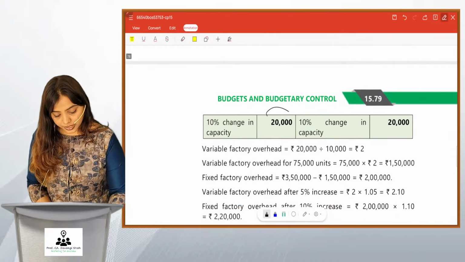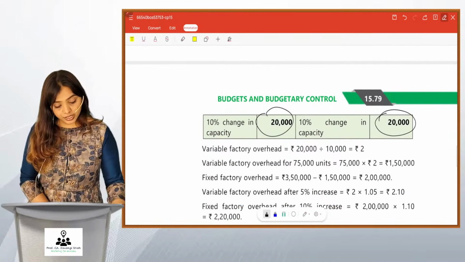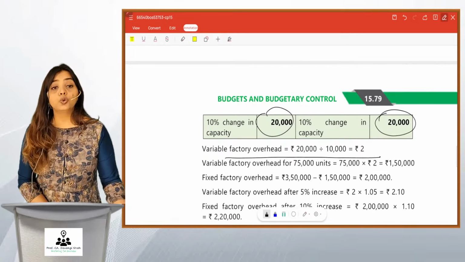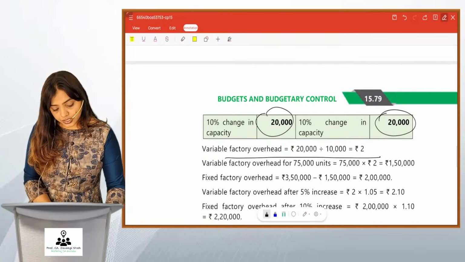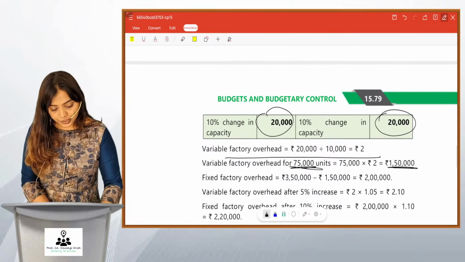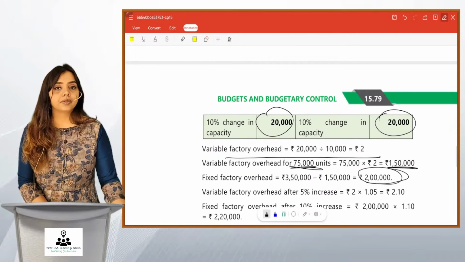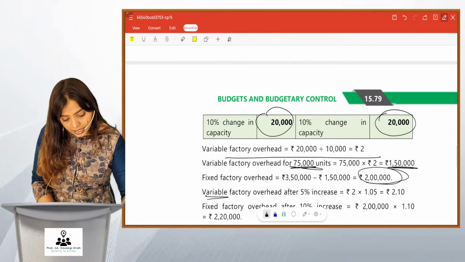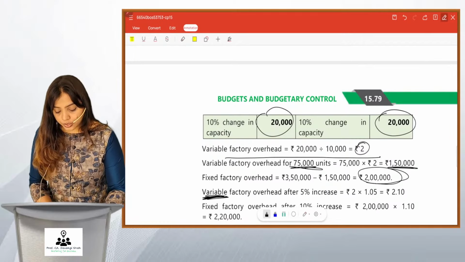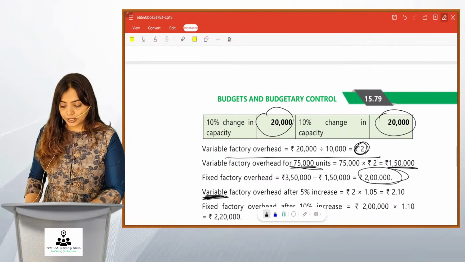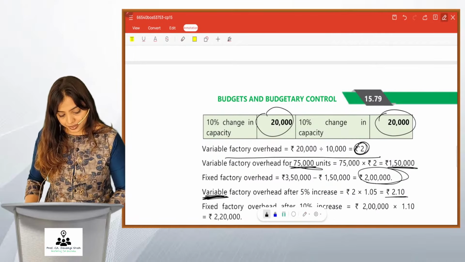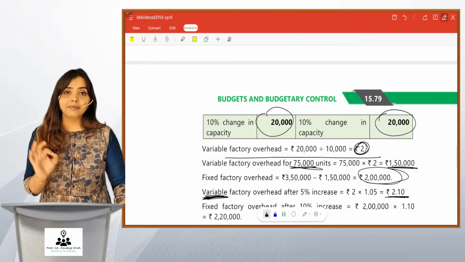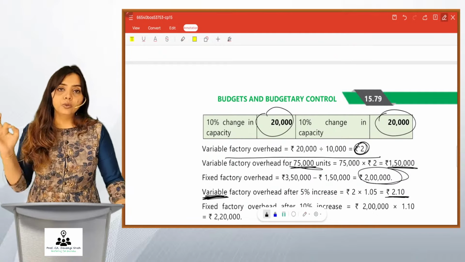Change in cost is 20,000. Change in capacity is 20,000. तो per unit आ जाता है 2. तो variable factory overheads for 75,000 is 1,50,000. तो fixed part balancing is 2 lakhs. Now this variable part, which is rupees 2, is increasing by 5%. The 2 plus 5% is 2.1. तो ये हो गया मेरा variable factory overheads 2.1.